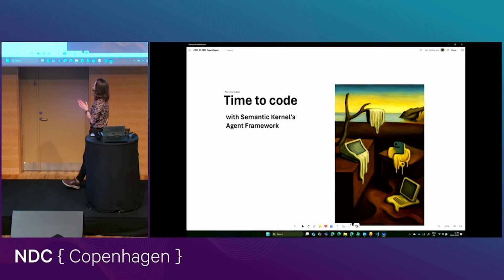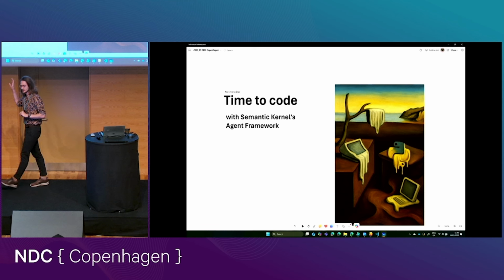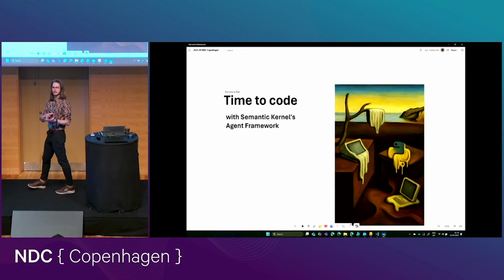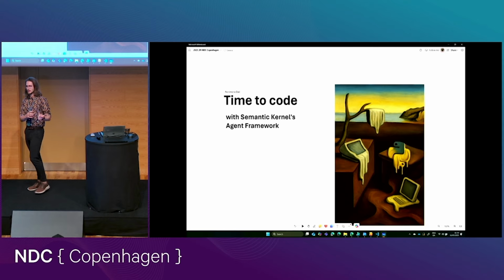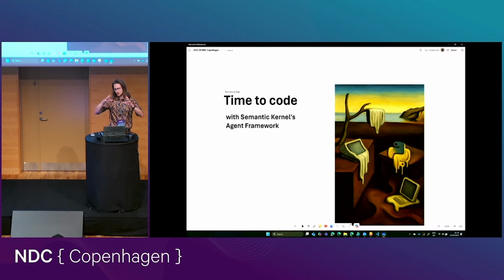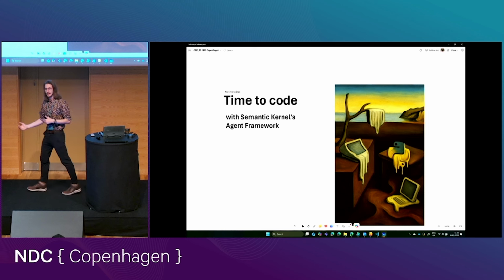And I want to kick us off with looking at Semantic Kernel's agent framework. So some of you already are familiar with Semantic Kernel. For those of you who aren't, I think it's fair to say that it started off as kind of a Microsoft alternative to LangChain. So now it's an open source project backed and developed by Microsoft, which is essentially there to help orchestrate large language models and large language model applications.